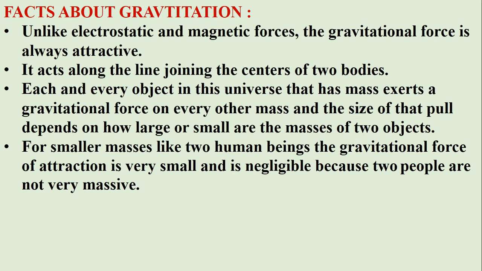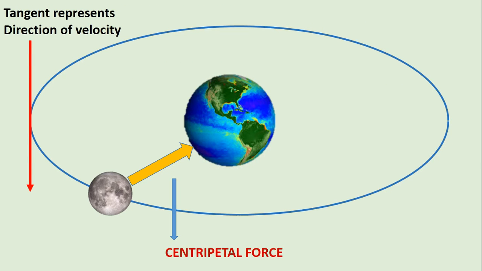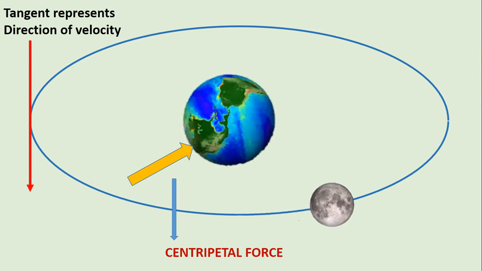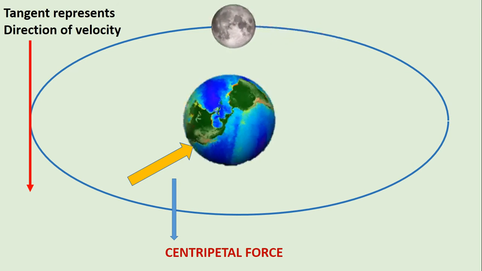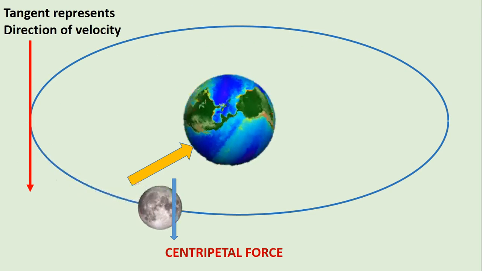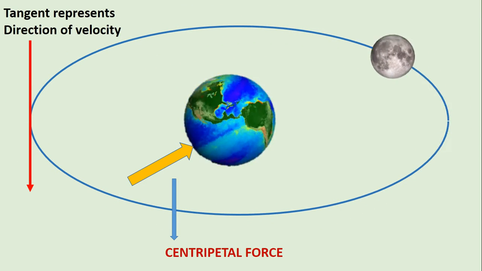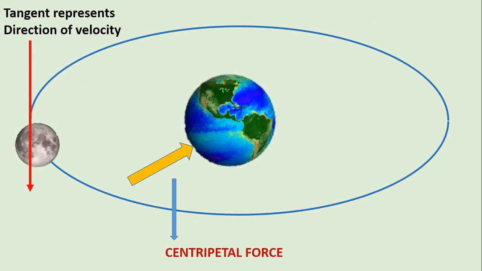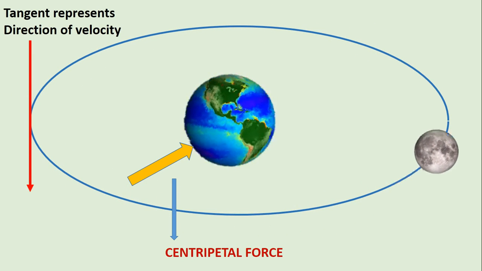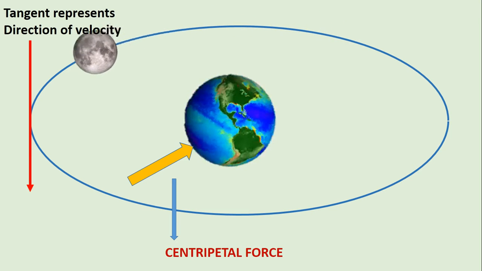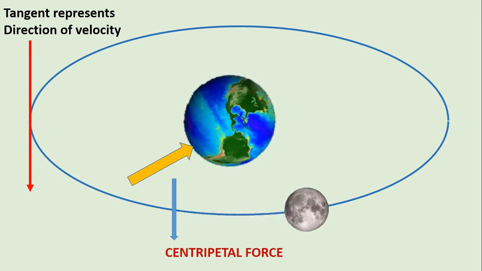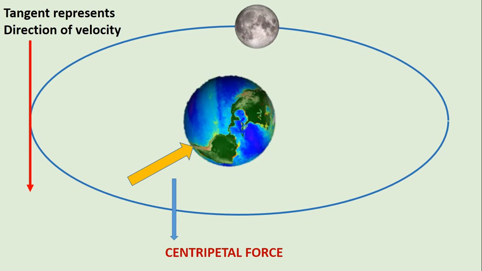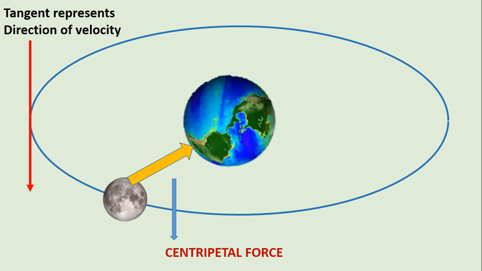Dear students, we all know that moon revolves around earth. Do we know why it revolves? Why does it not go anywhere? It always moves around the earth in a circular orbit. The reason is that the earth applies a force of attraction, which is called gravity, on the moon. In case of circular motion, this force of gravity is called centripetal force.